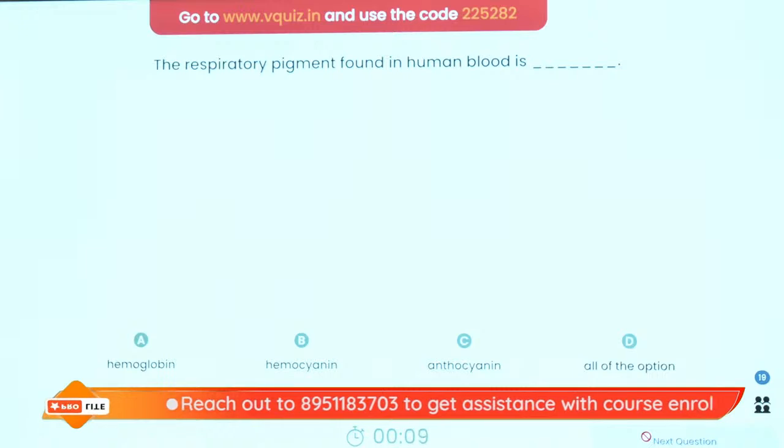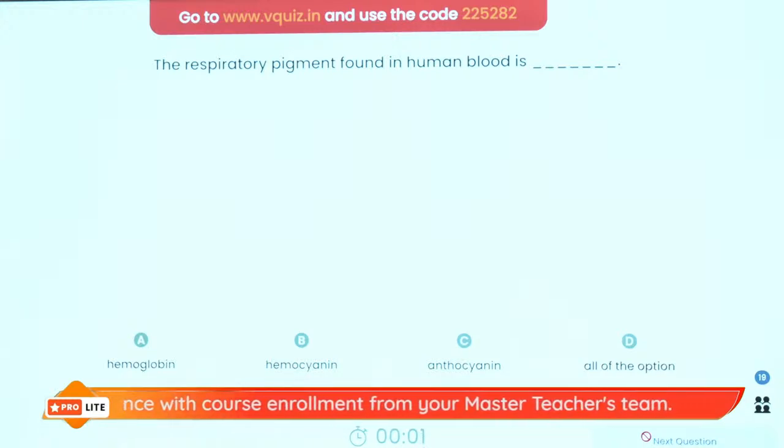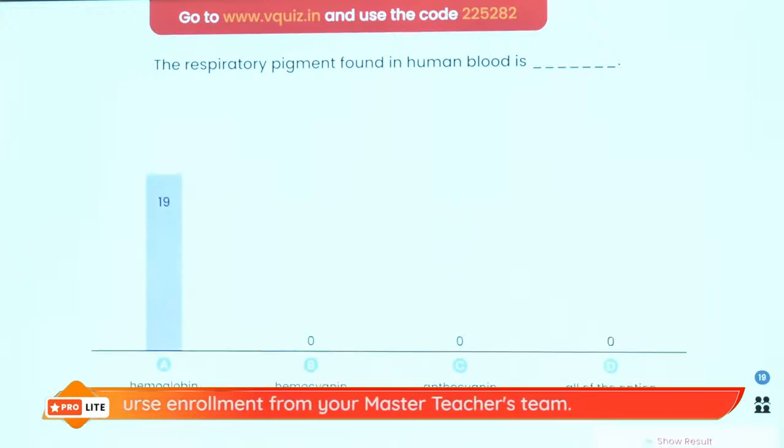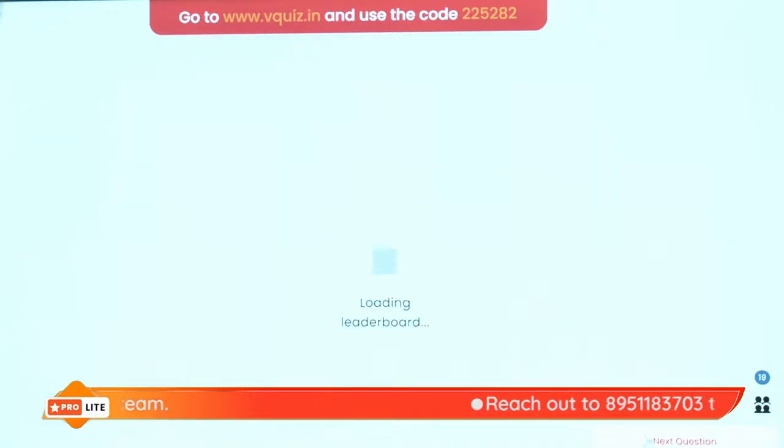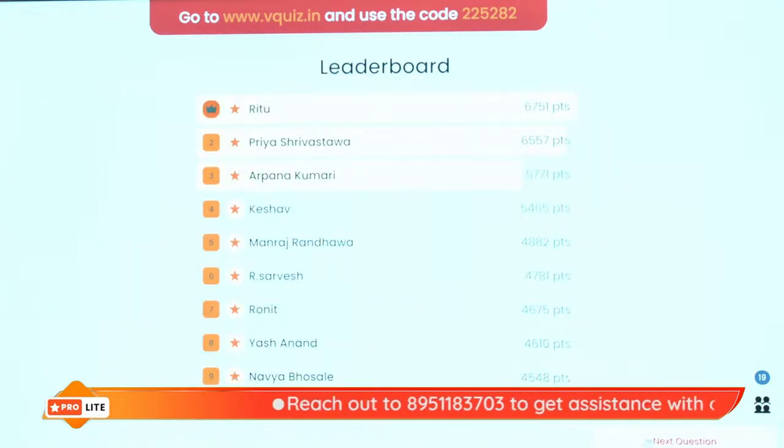Absolutely easy. Yes. Very, very easy one this is. And the answer to this question, without a doubt, is obviously hemoglobin. All of you are correct. That's so wonderful. All of you are correct. Right? So, on the superboard with the superstars, we have got Ritu, Priya, Arpana, Keshav, Manraj, Sarvesh, Ronit, Yash, Navya and Aditya.